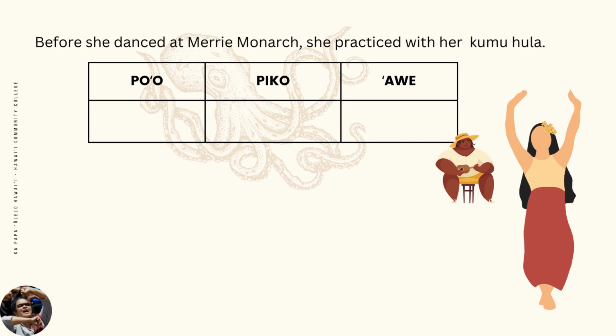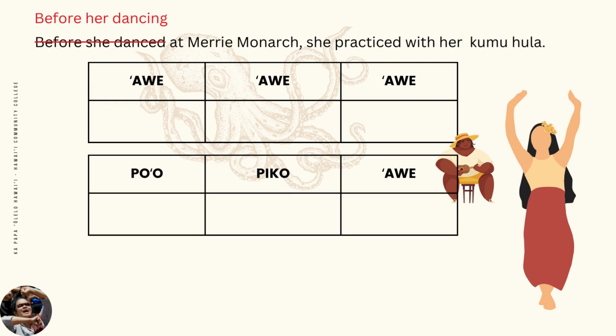This phrase is the Kiʻa Pepeke. But before we translate it, it may be easier to think Hawaiian and see it as before her dancing at Merry Monarch. We turn this into a Kiʻa Pepeke phrase by adding the ing to the verb. Now it'll be easier to translate. The first half of the sentence is actually an ave of the main Pepeke.